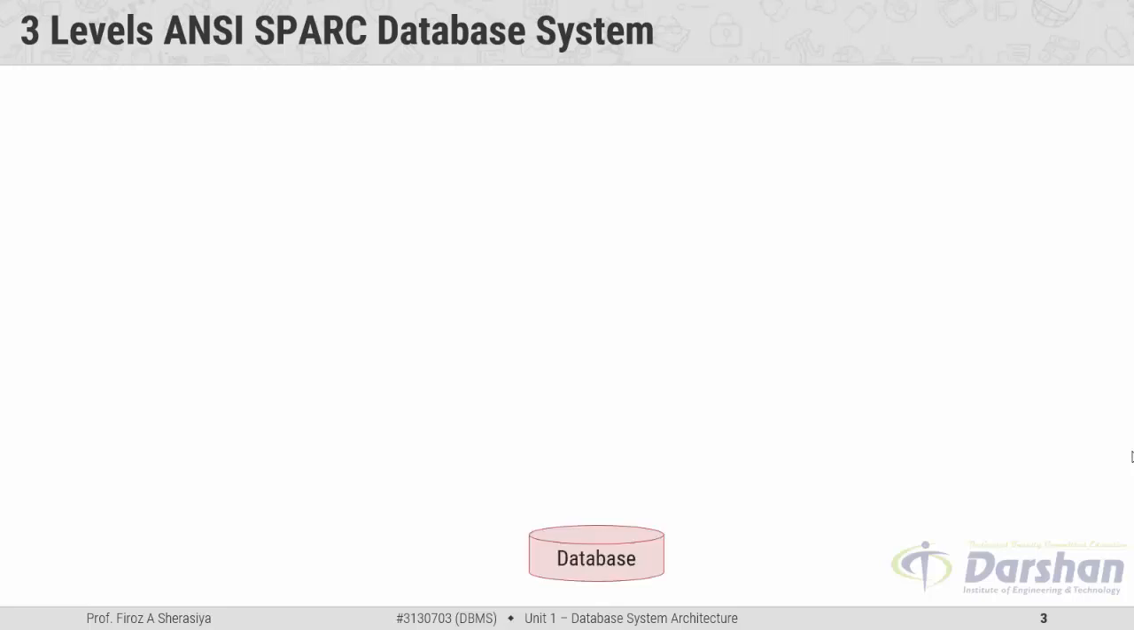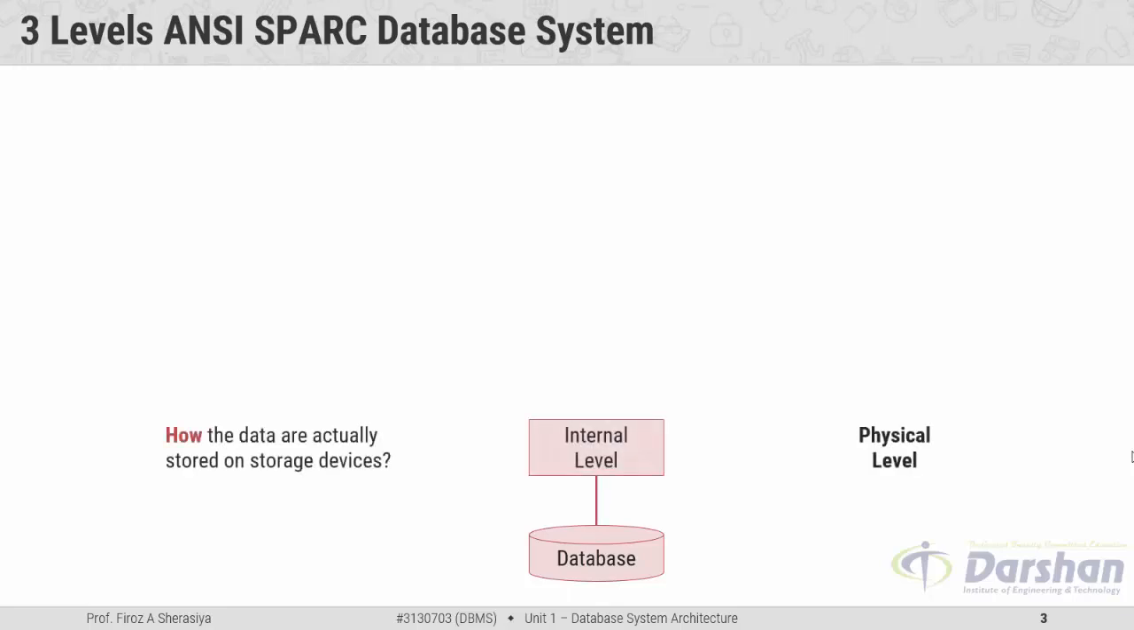Here the first one is the database. Here your actual data is stored. Whatever data we are storing is stored over here in the database. Above the database is the internal level, which is also known as the physical level. Now what does the internal level actually describe? It simply describes how the data is actually stored on the storage device. We can also say that the physical level describes how data is actually stored in the database.